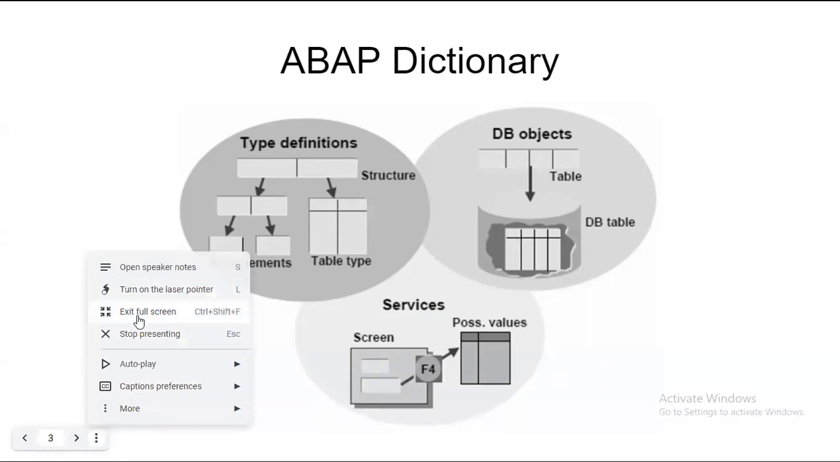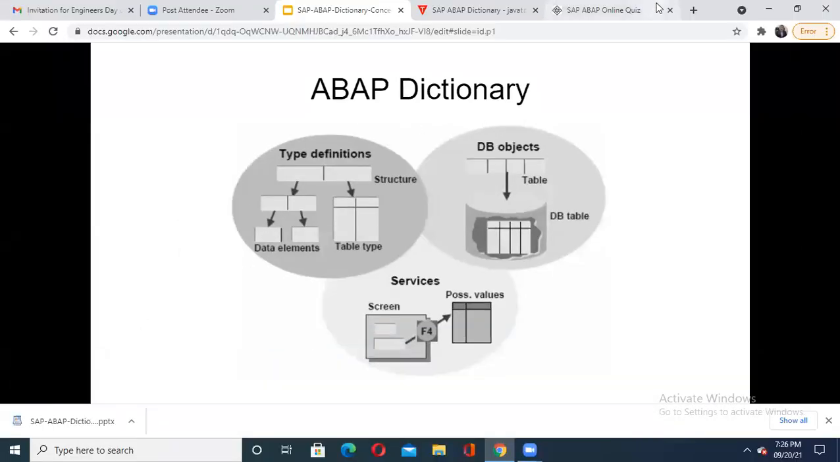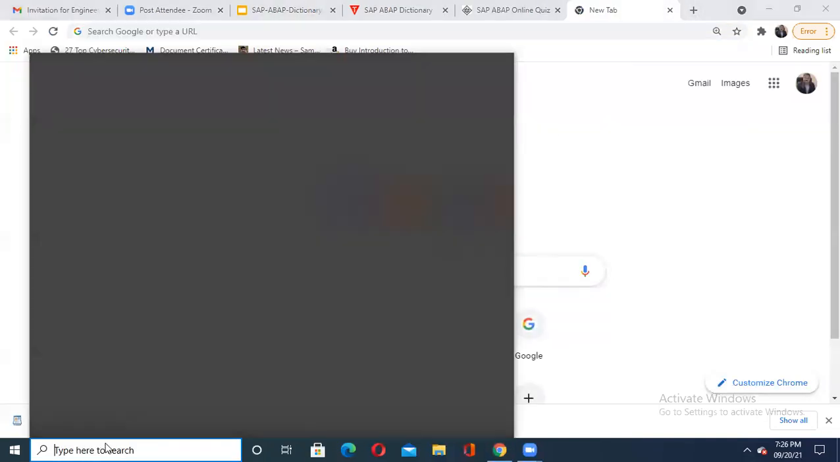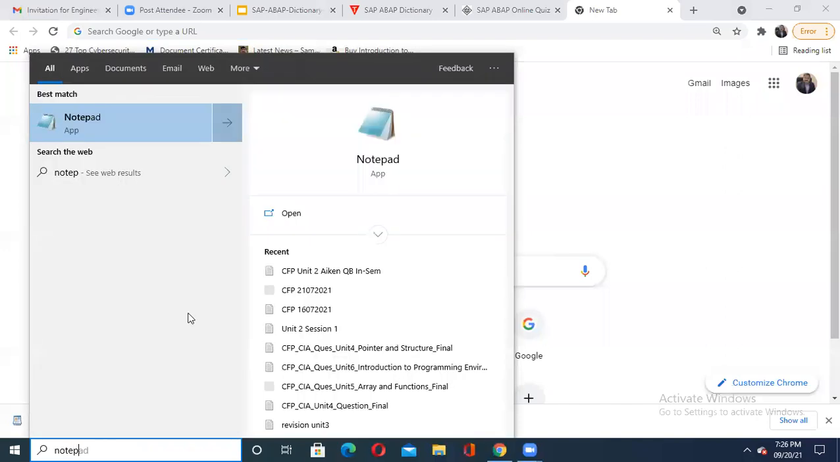I'll just exit this full screen for a minute. And yeah, I'll use a notepad here for your understanding, just for a minute.